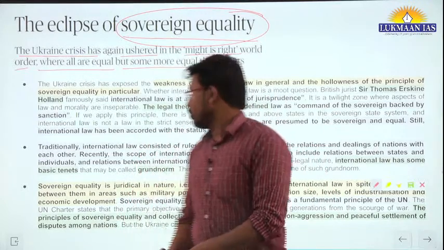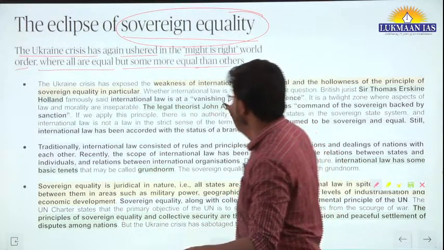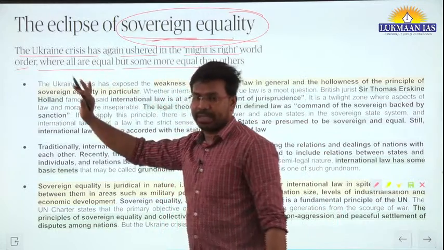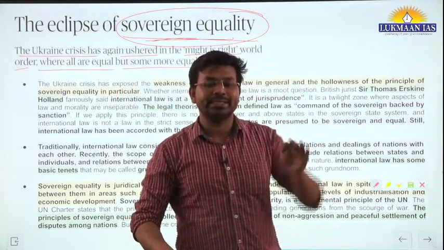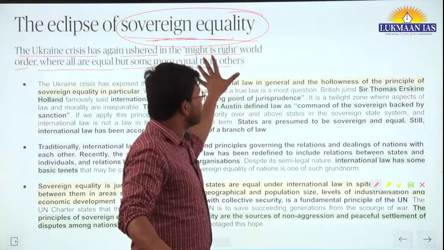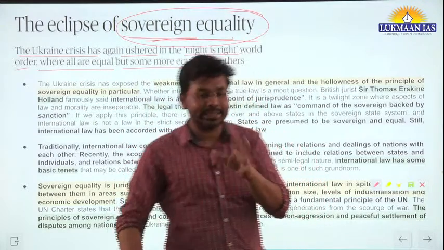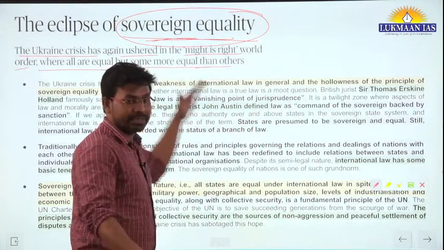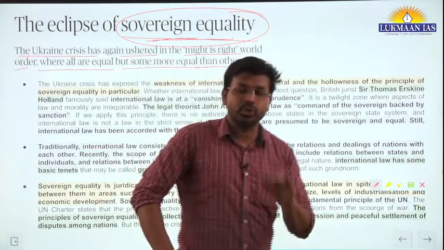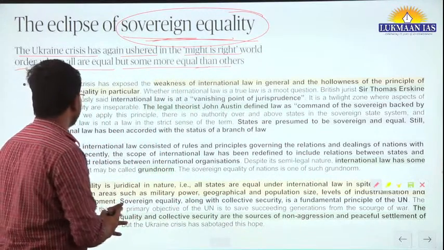Now if we talk about this concept of sovereign equality, why is it getting eclipsed? Eclipsed means when it gets hidden, although it is in place. The principle of sovereign equality is there, but in the ongoing situation it seems to be eclipsed, under the shadow, which is not working currently. So we will understand that situation.